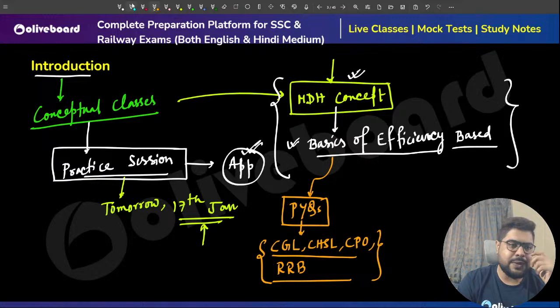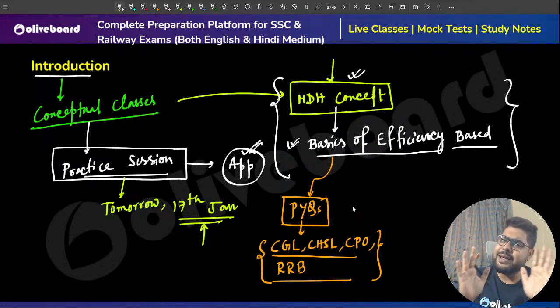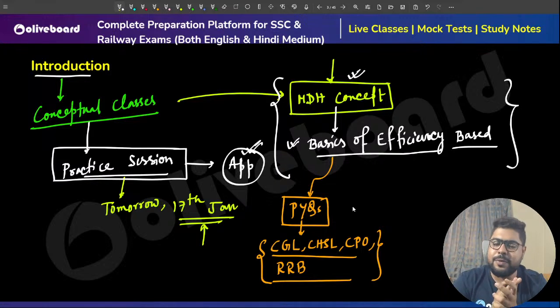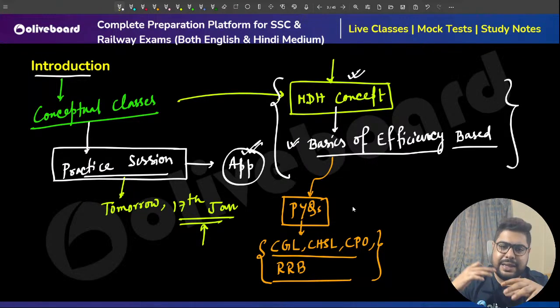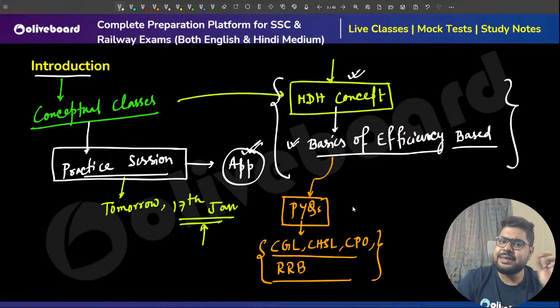Rest be assured, the practice session will also start from basics. It is not like I'll just keep on giving you shortcuts only. We'll understand first, then if there is any shortcut possible, we will have a discussion around that question as well. That is the exact plan for these classes.